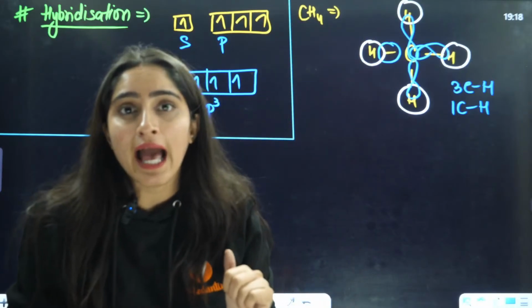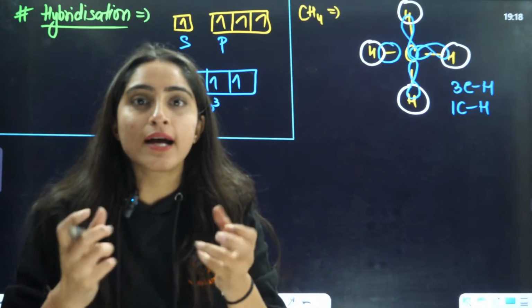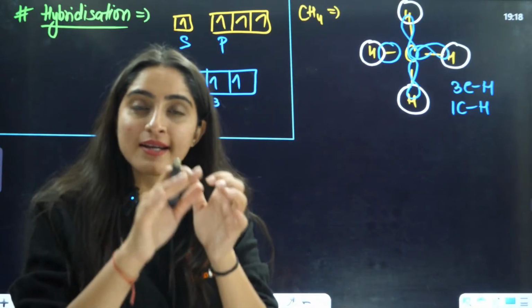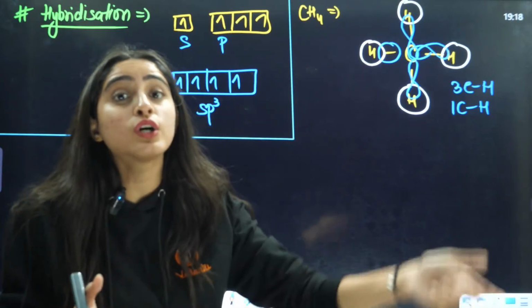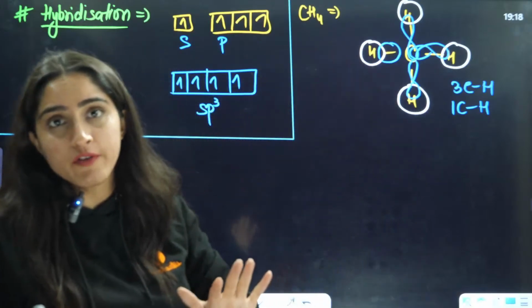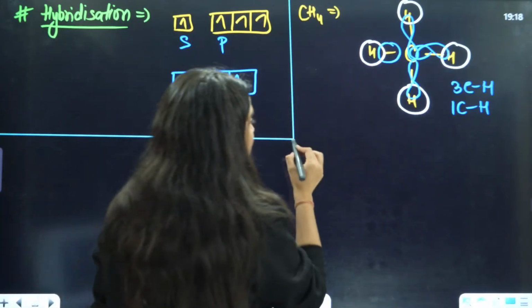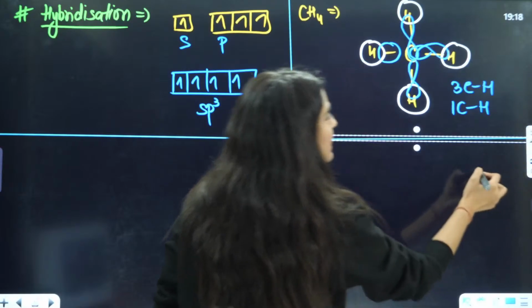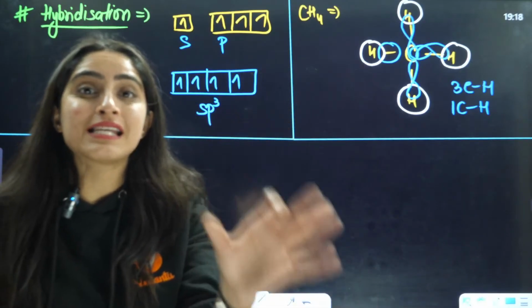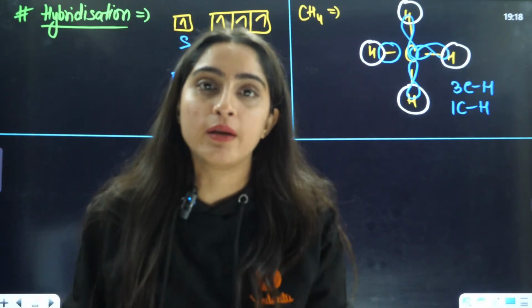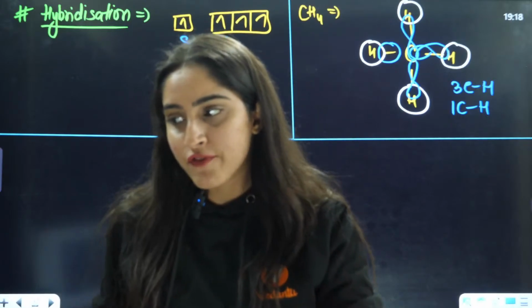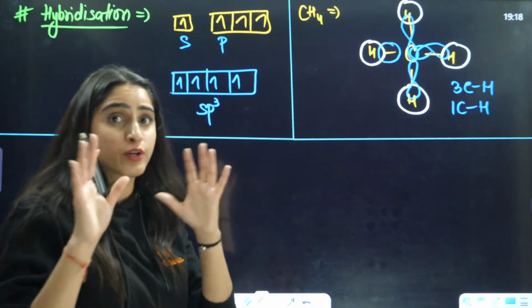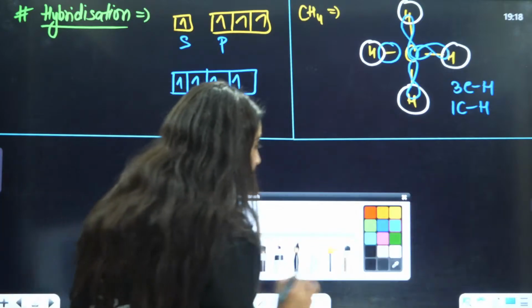But this is not the reality. All the 4 bond lengths are the same. That means there is some hybridization. That is how the concept of hybridization was given to us. We need hybridization, only then is it possible that all the 4 CH bond lengths are the same in methane. Got it? Yes, everybody? I think that's a very good revision that we are having here, right?